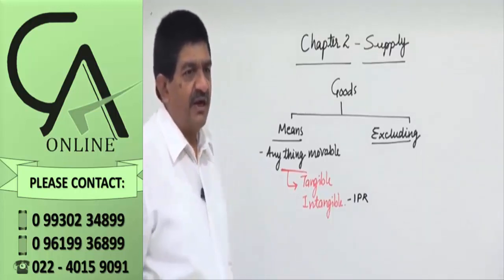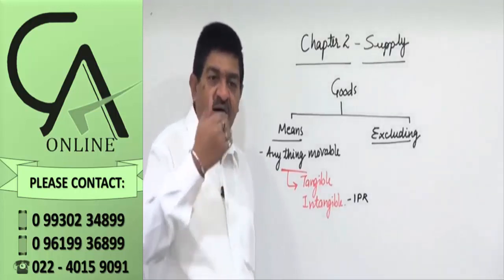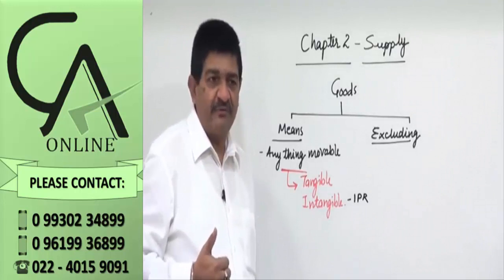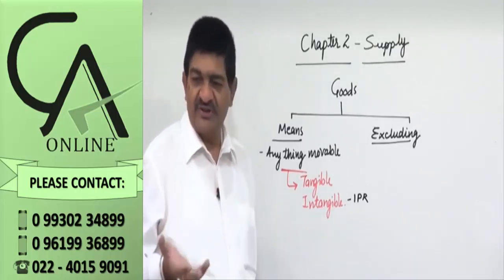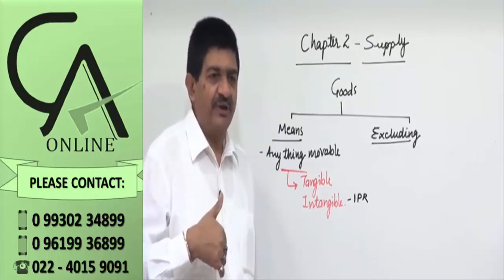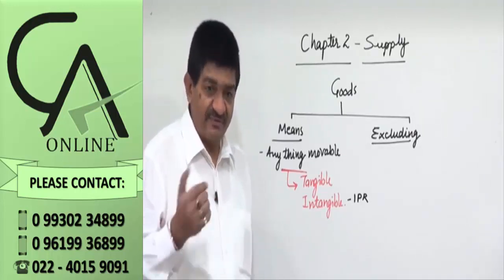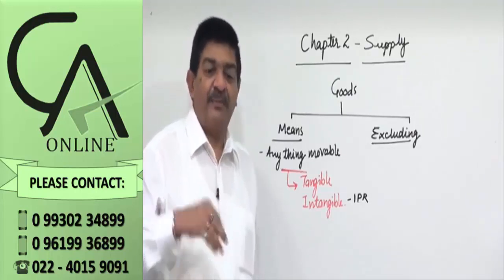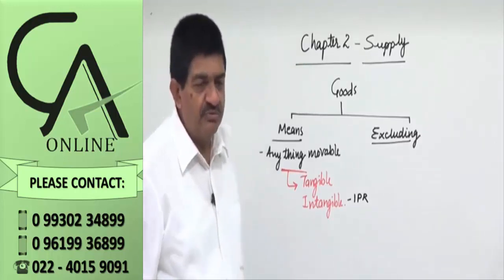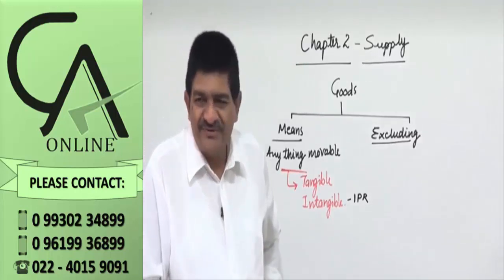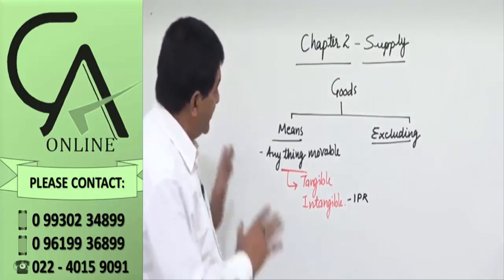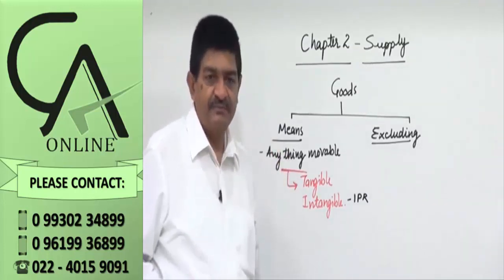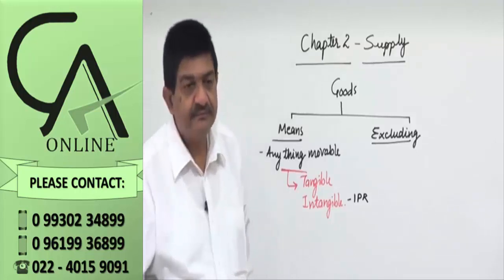I have a patent. I authorize you to use my patent for the next 2 years. The moment 2 years expire, it will automatically come back to me. That is a supply of service. I permanently sold the patent to you. Supply of goods. Right? So anything movable.